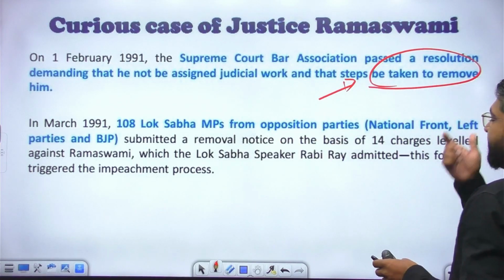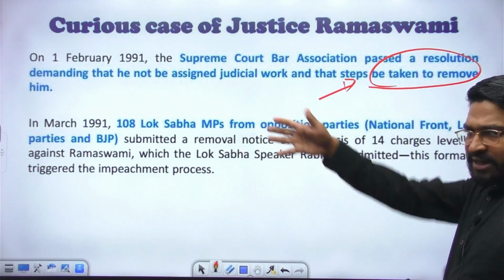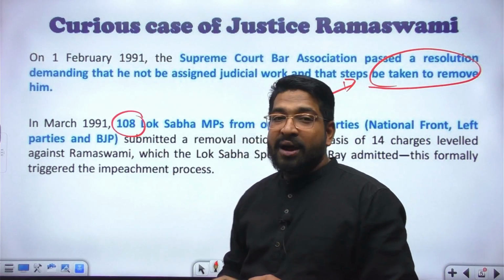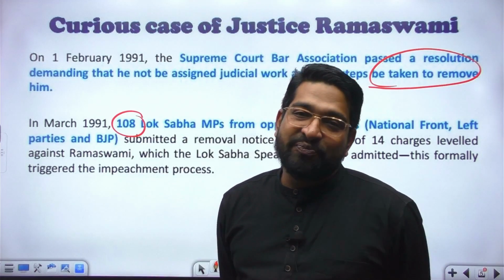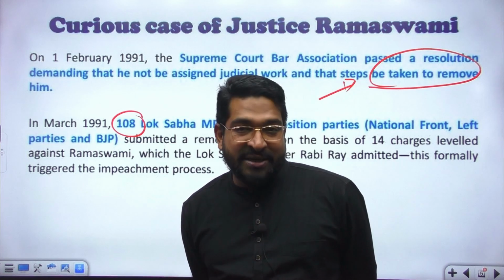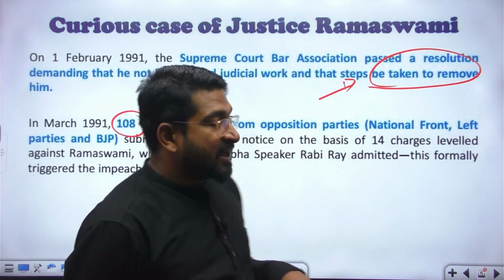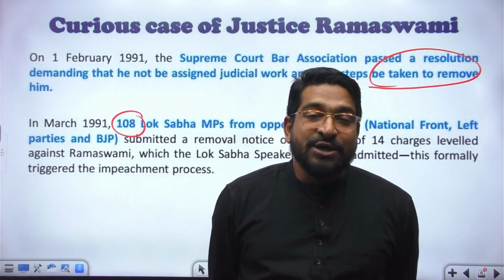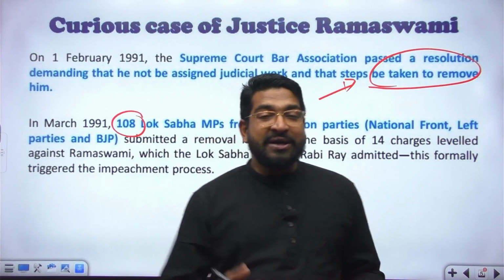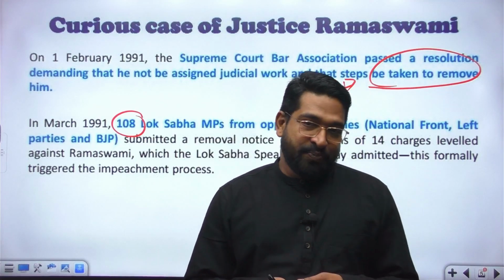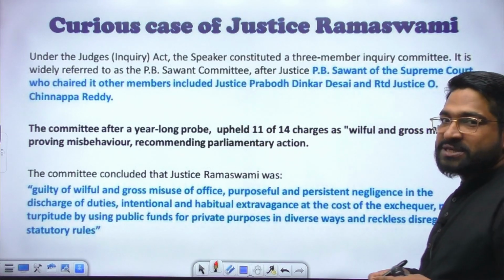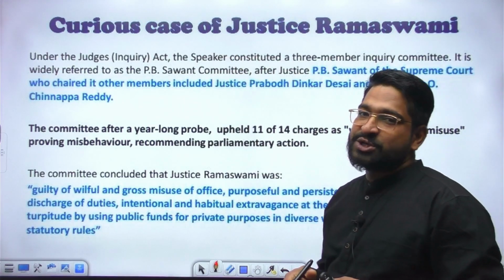One month later, in March 1991, the opposition MPs, it was BJP at that time in the opposition, National Front, leftist parties and BJP, together 108 MPs, signed a notice and gave it to the Lok Sabha Speaker. The Speaker at that time was Rabi Ray, who accepted this notice. So formal impeachment proceedings began, and the Speaker appointed an inquiry committee. This inquiry committee was famously known as the PB Sawant committee. Why? Because PB Sawant was a Supreme Court judge, and he was the chairman of that committee.